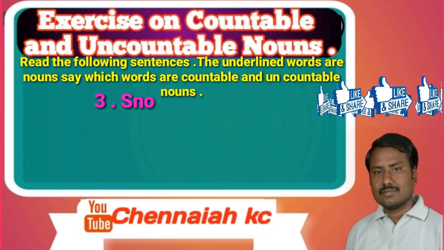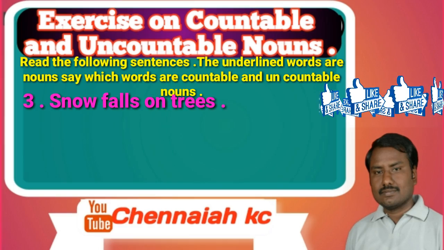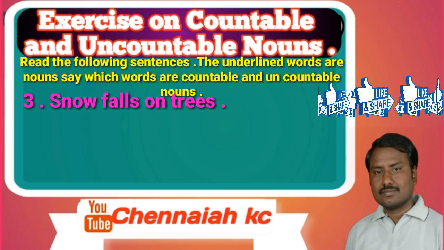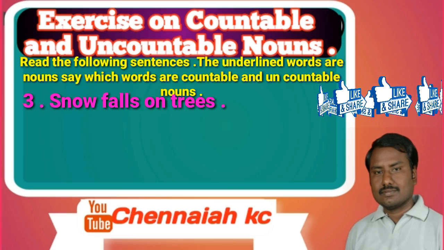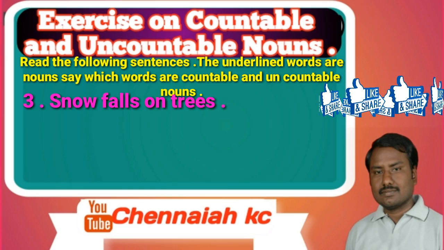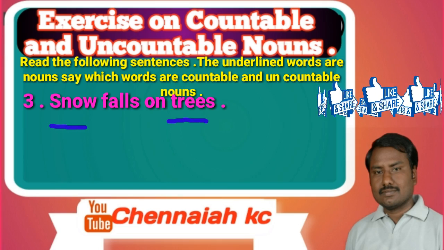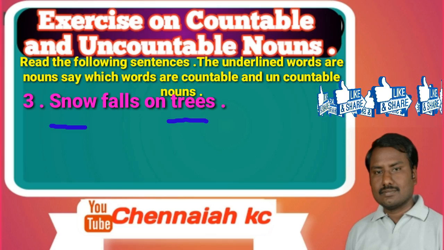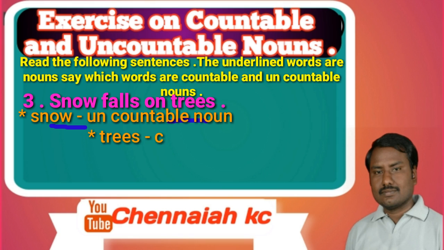Next, I am going to tell you the third sentence. See, snow falls on trees. In this sentence, the underlined words are countable or uncountable nouns. Choose the best answer. See, here the underlined words are snow and trees. Here snow is an uncountable noun. Trees are countable nouns.